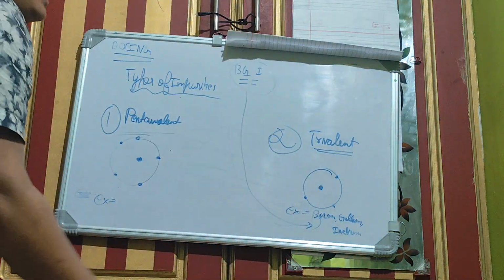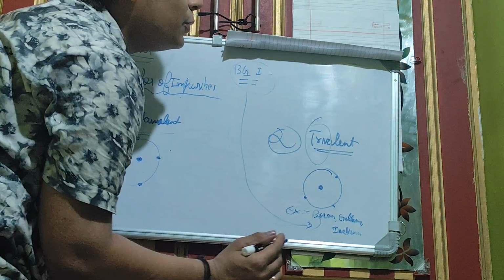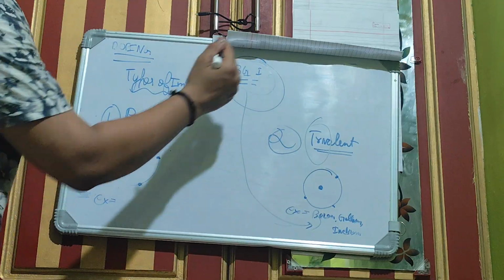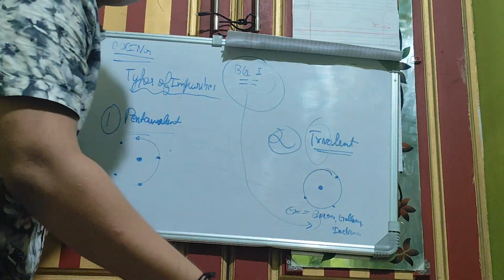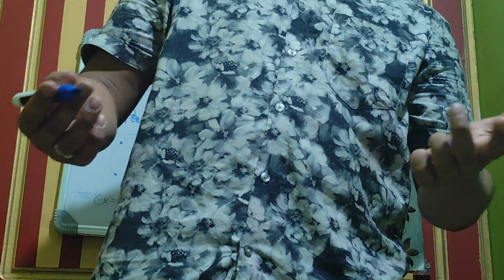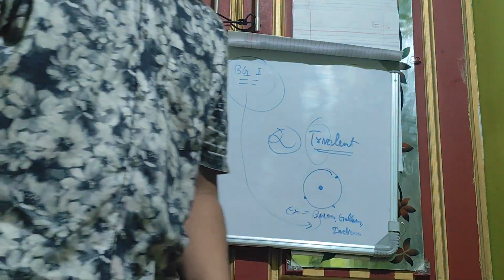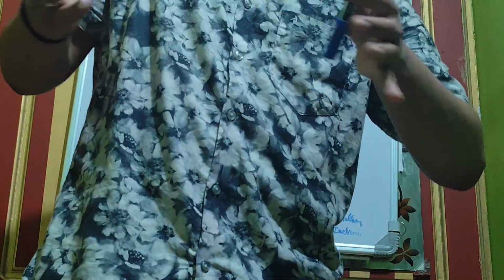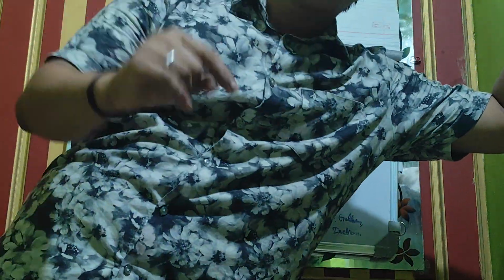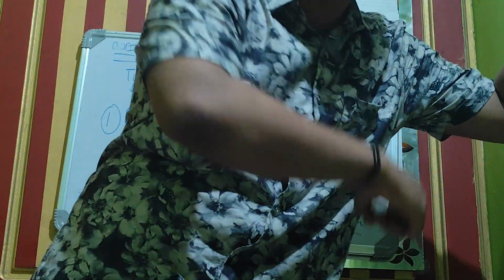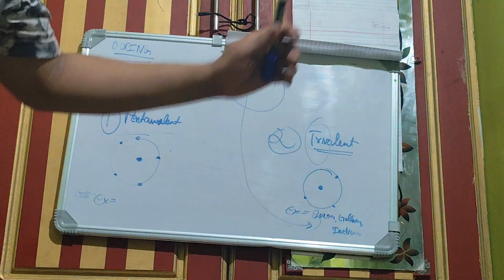So BGI, 1, 2, 3. It's a trivalent impurity, and hence you could say, what are the examples for the trivalent impurity? You have BGI. What is BGI? BGI is boron, gallium, indium. And the third thing you have to remember is that it is trivalent impurities. How do I know? I remember BGI. That guy said BGI, but I don't know if it's trivalent or pentavalent impurity. How can I remember it? Trivalent impurity. I said BGI, 1, 2, 3. It's not a pentavalent impurity. It's a trivalent impurity. Now, the second thing is,